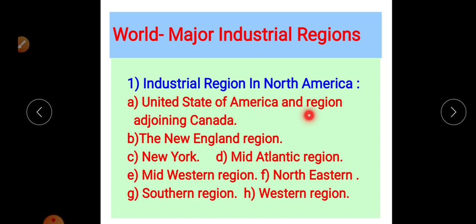First, the United States of America and a region adjoining Canada. This is the first industrial region in USA or North America. Then second, the New England region, which is also on the east coast of North America. Then New York, Mid-Atlantic region, and next Midwestern region, then Northeastern region, Southern region, and Western region. These are the important 8 regions from North America.